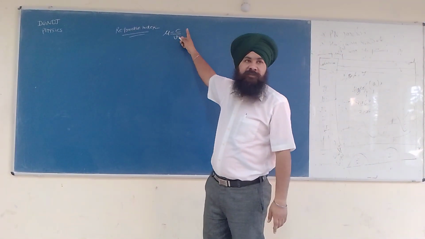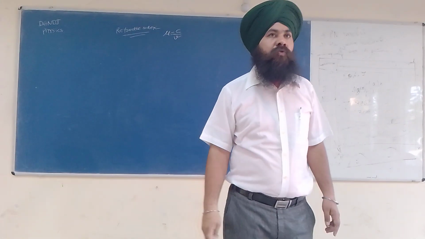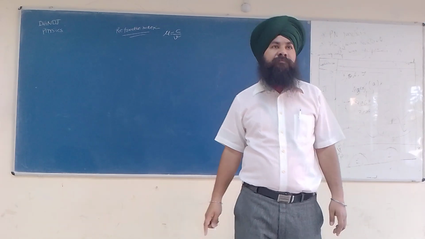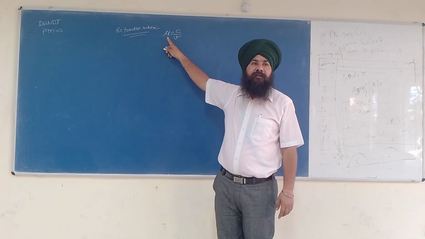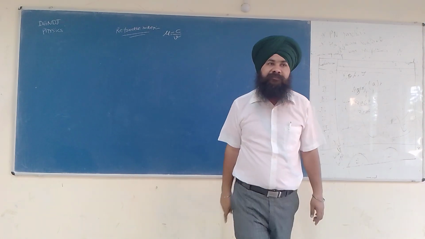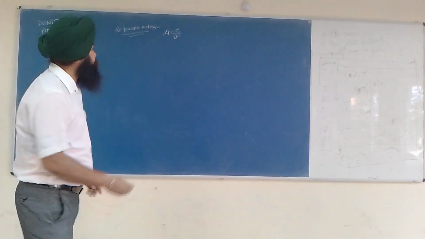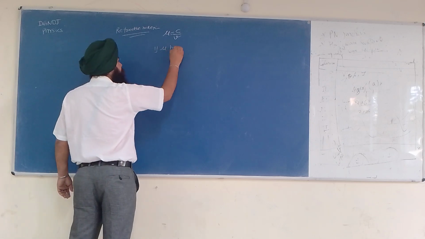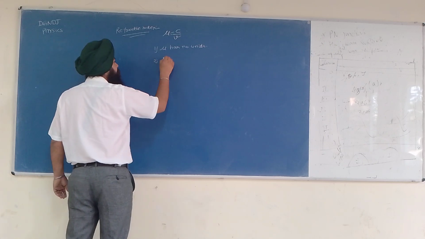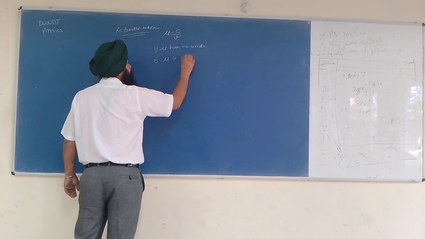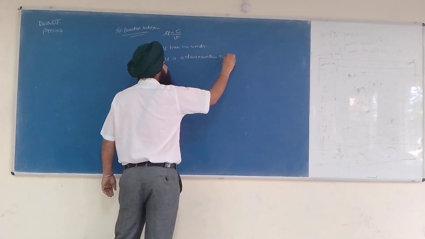Okay, it's a ratio of speed of light in vacuum to the speed of light in a medium. So what are the units of mu? Naga, what are the units of mu? It has no units. It is a dimensionless quantity.